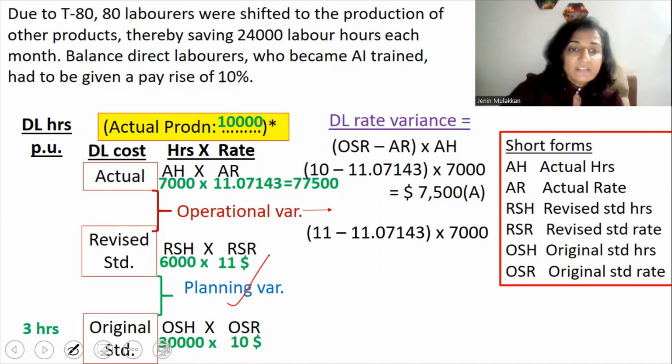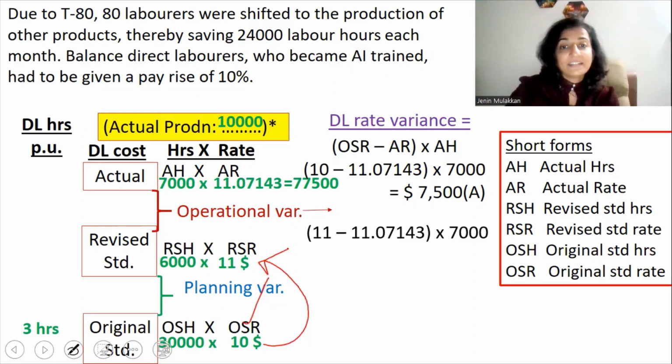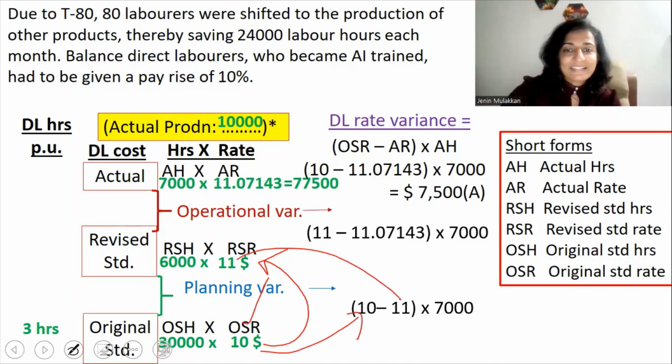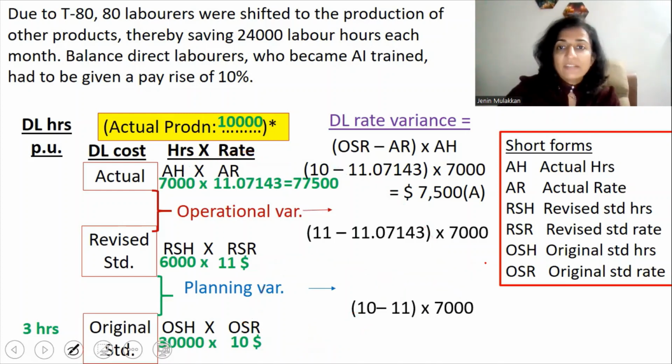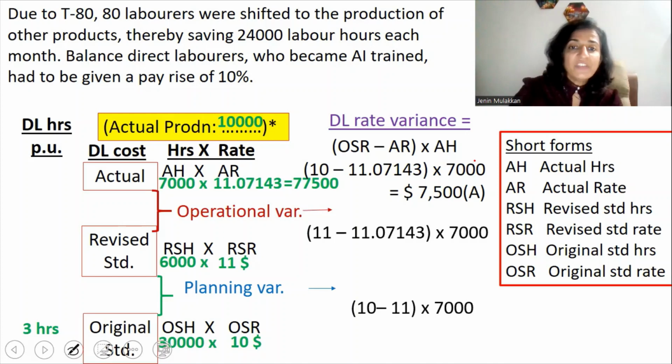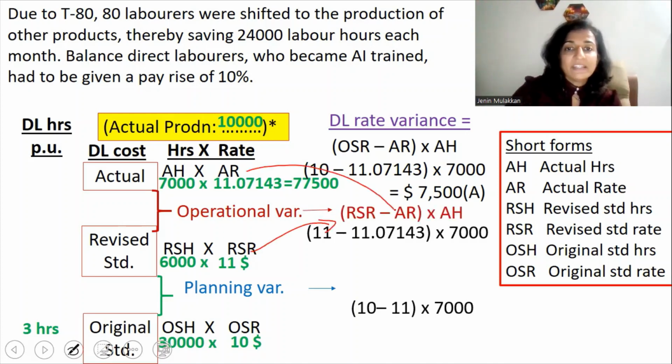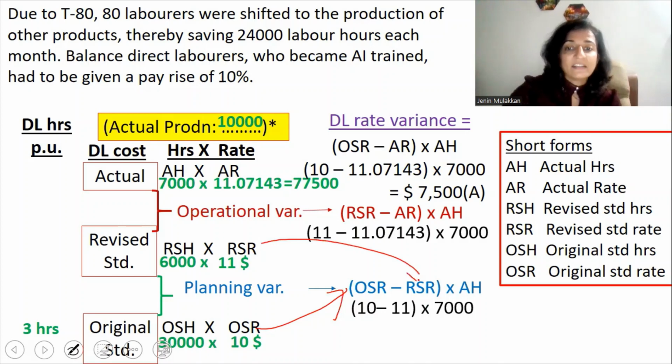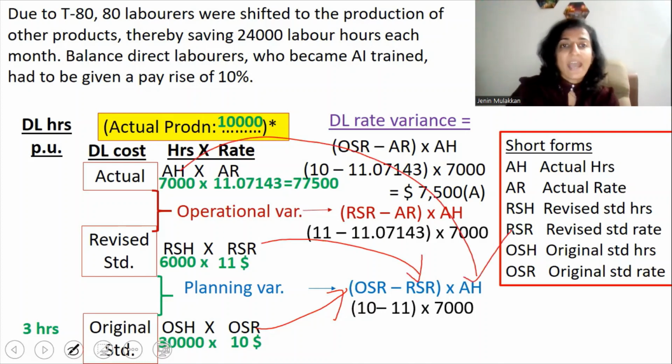And as for planning variance, we are supposed to compare the original standard with the revised standard. So the rate as per the original standard is 10 and the revised standard rate is 11. So it is 10 minus 11 for how many hours? Multiplied by 7,000, the actual hours. Please note that outside the bracket, it will always be the actual hours of 7,000 hours. Now, as a formula, the operational variance is the revised standard rate minus the actual rate multiplied by actual hours. And the formula for planning variance is the original standard rate minus the revised standard rate multiplied by actual hours.